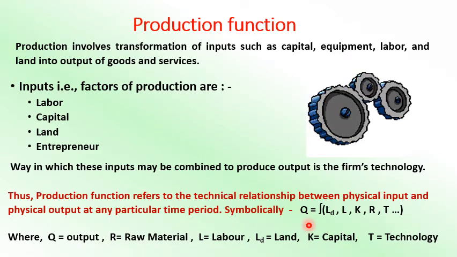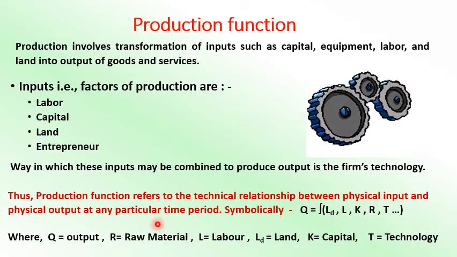Symbolically, Q is equal to function of land, labor, capital, raw material, technology, etc. So Q is output, R is raw material, L for labor, LD for land, K for capital, T for technology. So with the help of these factors of production, the producer establishes the technical relationship. That means with the help of technology, they are able to produce the output with the help of physical input.